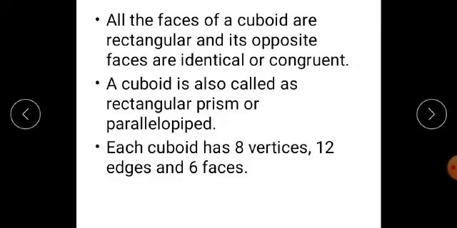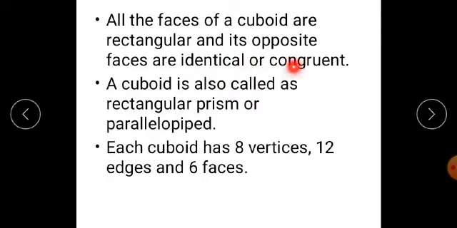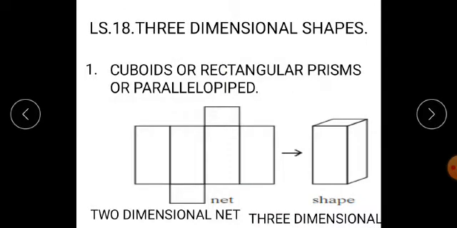Now, students, what is this cuboid? All the faces of a cuboid are rectangular, and its opposite faces are identical or congruent. I repeat, all the faces of a cuboid are rectangular. If you see each and every face of this cuboid, each face is rectangular, and opposite faces of this cuboid are identical or congruent. Means they are also rectangular. When you first make this net and fold it, you will get a clear idea of this.